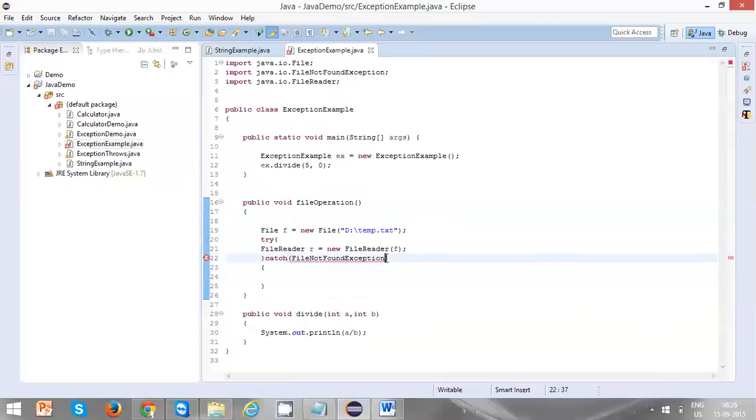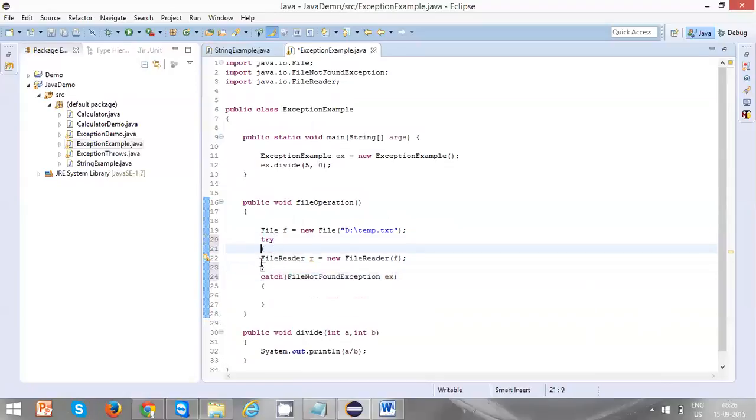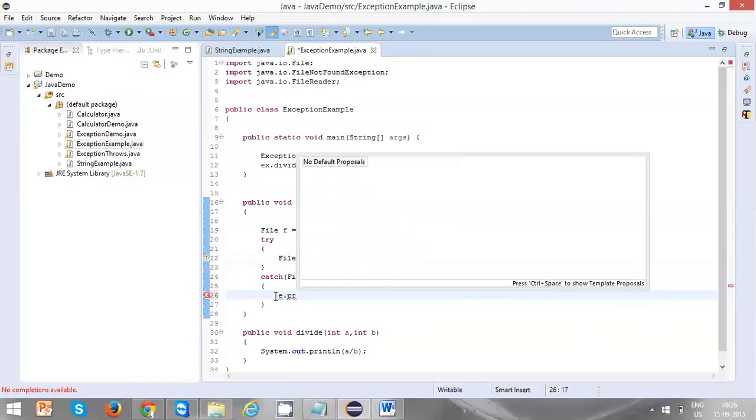You have to specify this syntax, and this is some name, you can give anything. Immediately after the try, the catch has to follow. This piece of code may throw the exception, and if it throws the exception, this catch will pick it up.